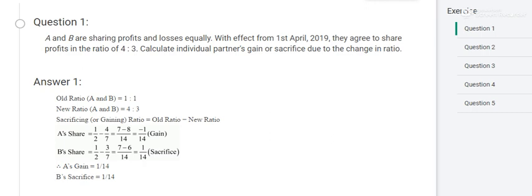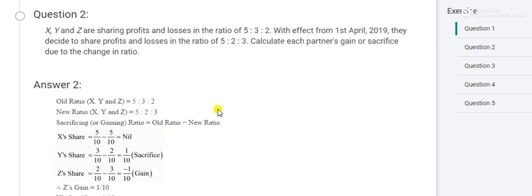Second question is also very simple. See the second question. X, Y, Z are partners sharing losses in the ratio of 5:3:2. With effect from 1st April 19, they decide to share profit and loss in the ratio of 5:3. Means don't expect that everything should remain the same.